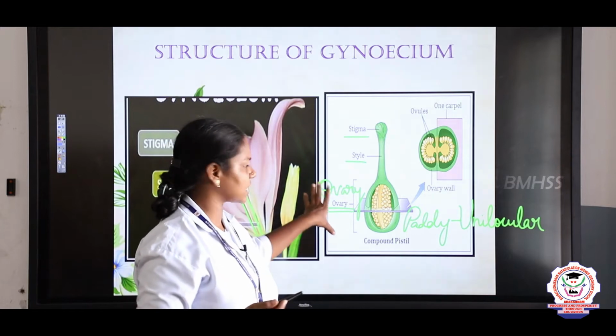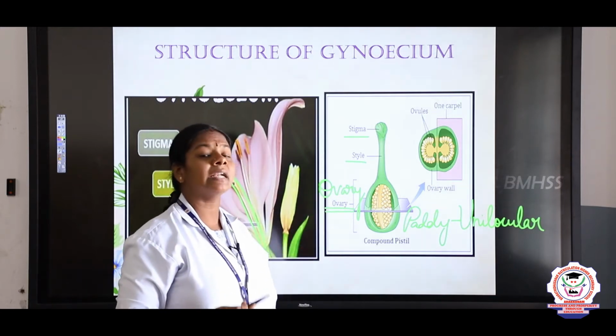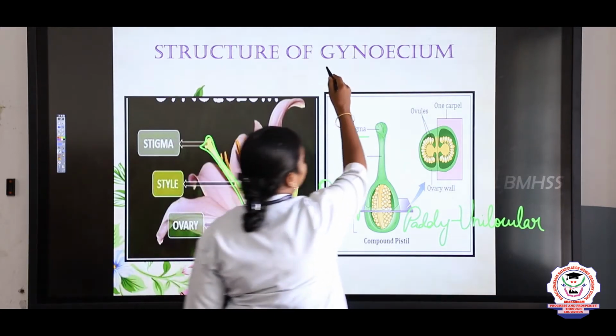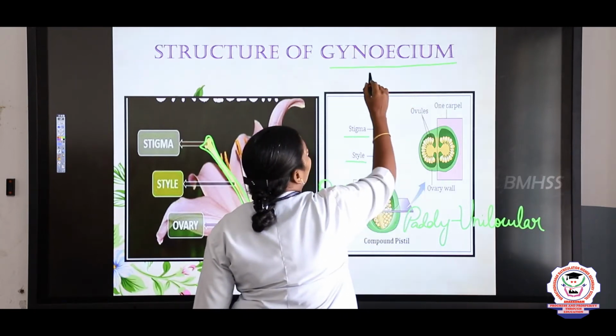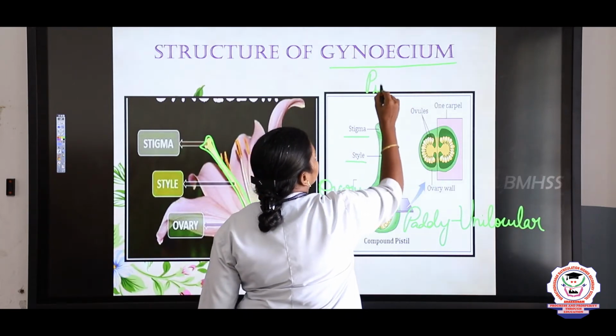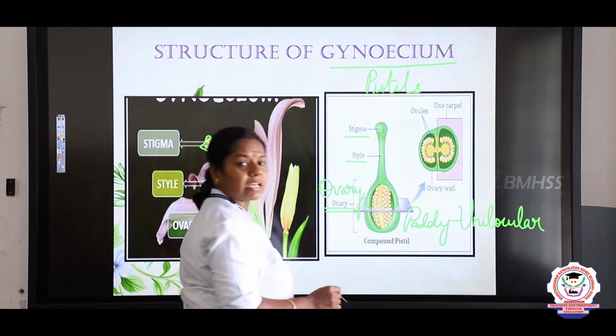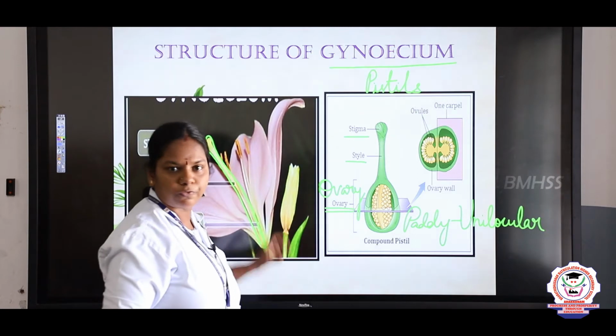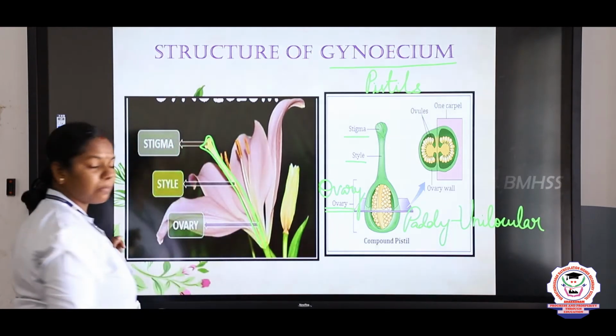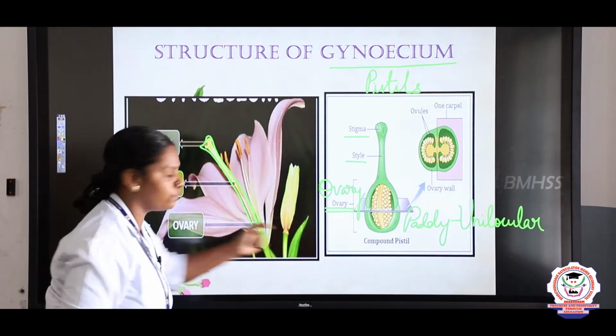So this is the structure of the gynoecium. There is another name for the gynoecium, children: two or more pistils form the gynoecium, that is the female part of the flower, right? And next we are going to see the structure of the ovule.